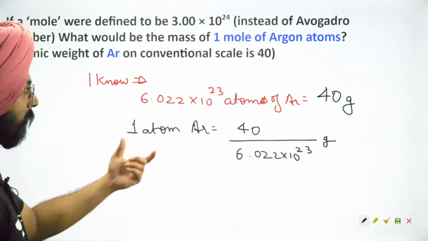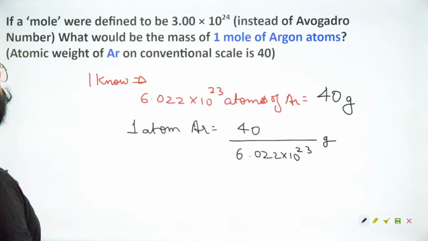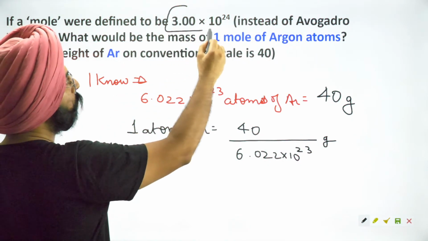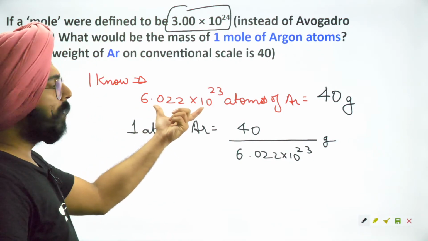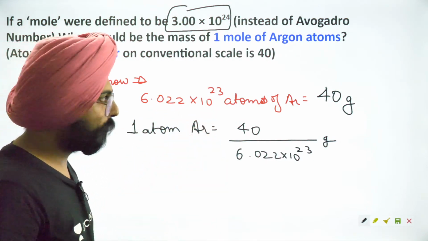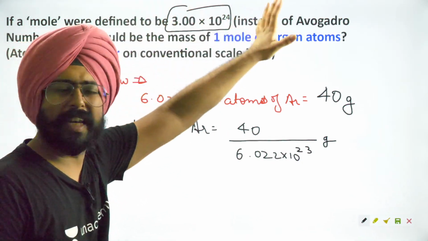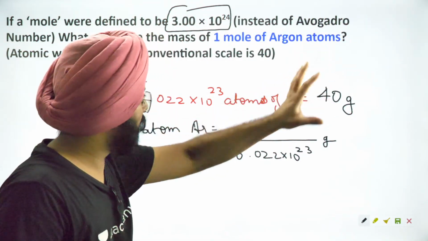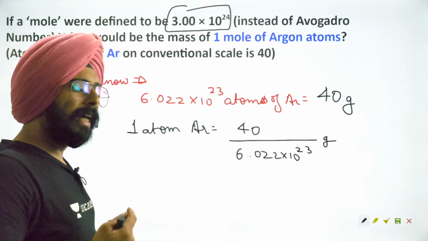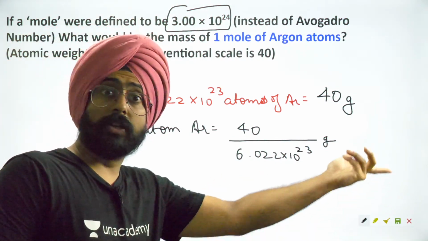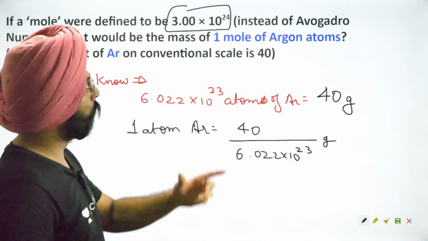Unitary method. Divide both sides with Avogadro's number, you get this statement. Now, what is said over here? If a mole were defined to be 3 into 10 to the power 24. The only thing that you're changing in this question is the number itself. Instead of saying mole is equal to Avogadro's number, I'm saying mole is equal to this new number. I haven't changed nature at all. I haven't changed the fact that this many atoms are equal to 40 grams. The only thing I've changed is instead of saying a dozen is 12, I'm saying a dozen is 29. Get the idea? Instead of saying 1 mole is this, I'm saying 1 mole is this now.